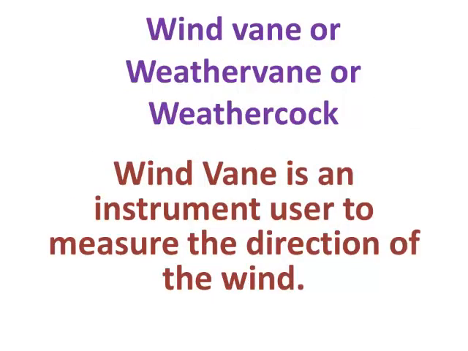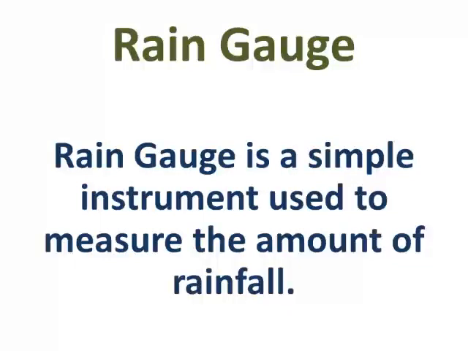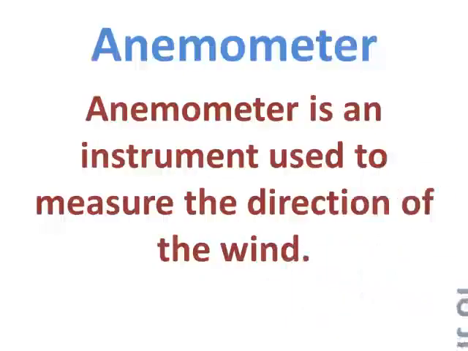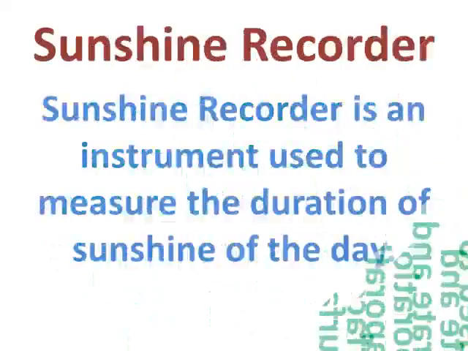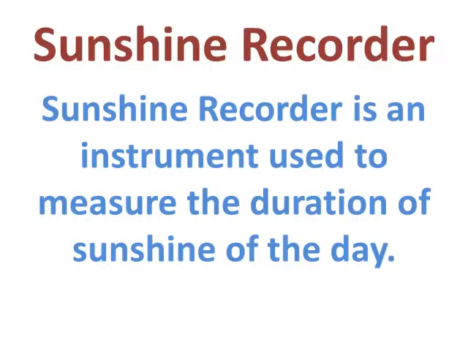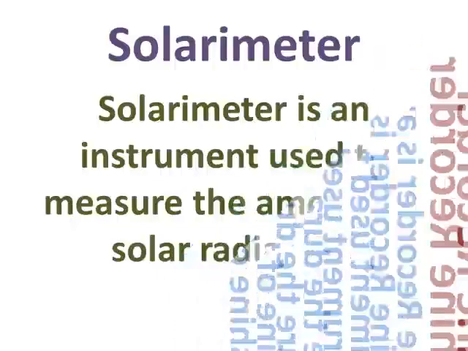Wind vane or weathercock. Wind vane is an instrument used to measure the direction of the wind. Rain gauge. Rain gauge is a simple instrument to measure the amount of rainfall. Anemometer. Anemometer is an instrument used to measure the direction of the wind. Evaporimeter. Evaporimeter is an instrument used to measure the rate and quantity of evaporation at the wet surface. Sunshine recorder. Sunshine recorder is an instrument used to measure the duration of sunshine of the day.